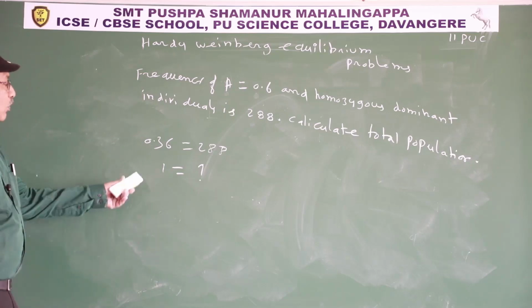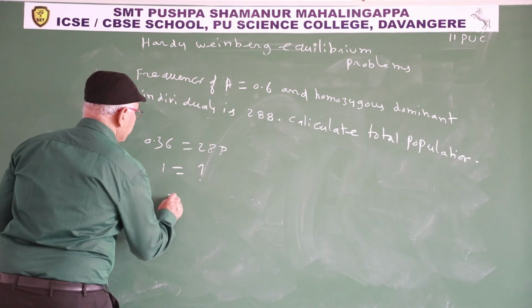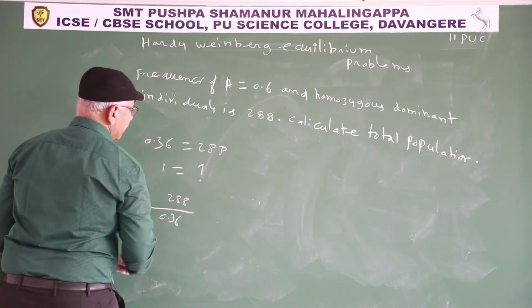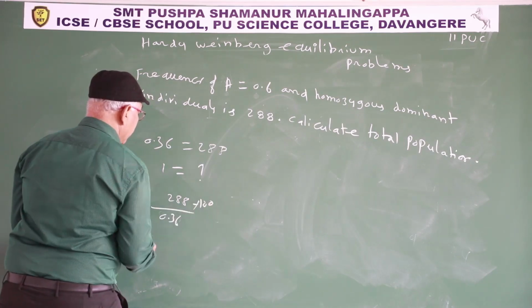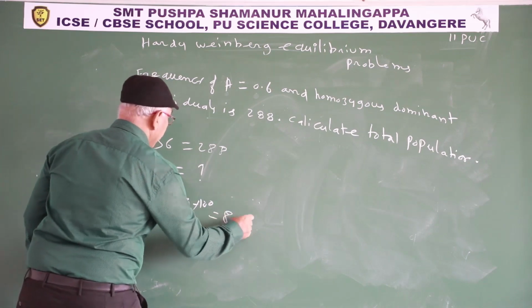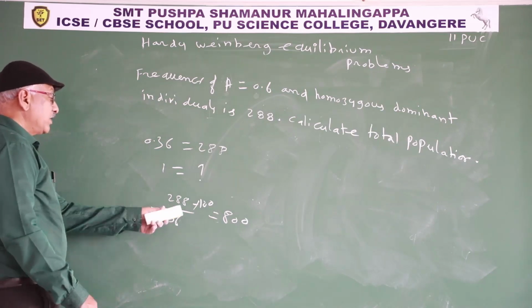Total population is 1, so it is more. So that's why 288 by 0.36 into 100. So at the time, 800. Answer is total population is 800.